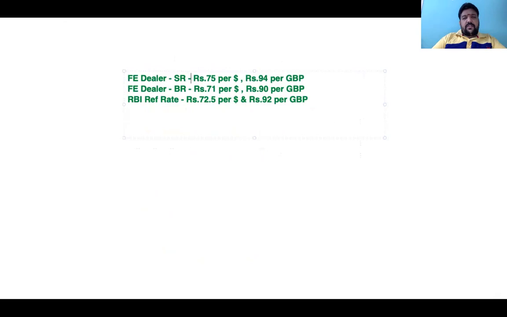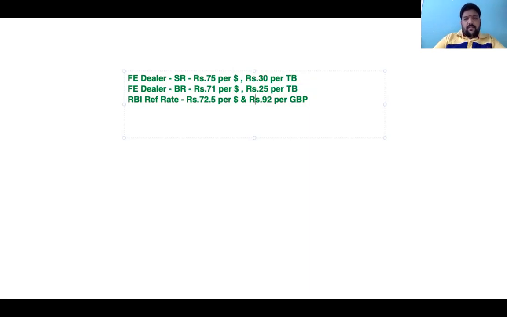Foreign exchange selling rate of dollars is okay. Rupees 30 per Thailand baht, rupees 25 per Thailand baht.